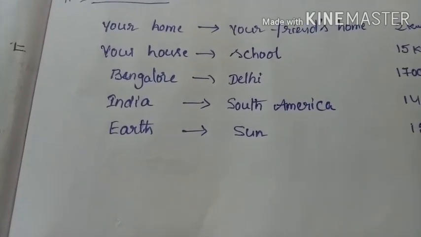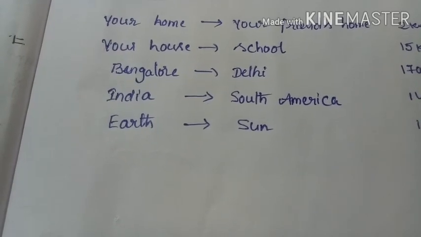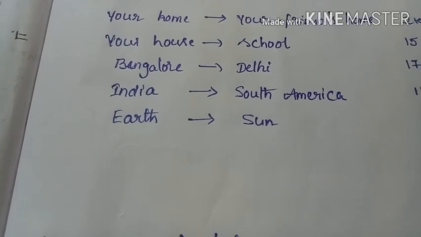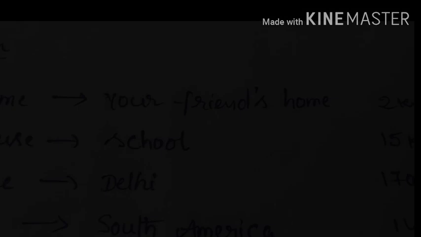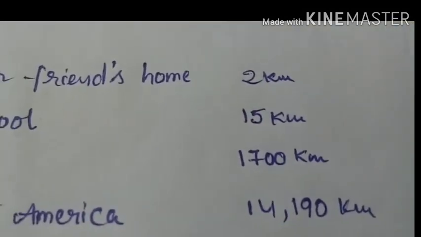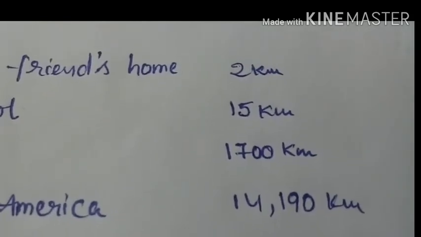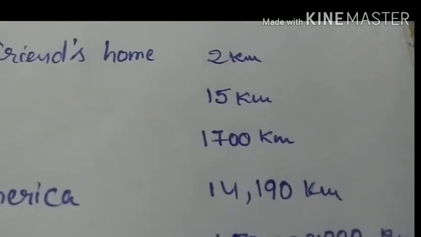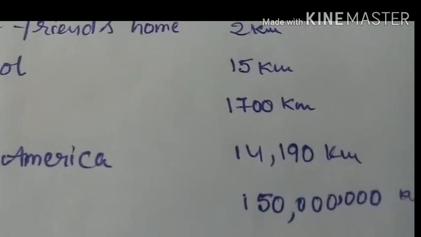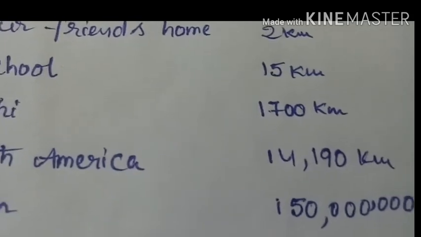Now I am asking the distance from the planet to the sun. It is somewhere around 150 million kilometers. When you look at these numbers, 2 kilometers, 15 kilometers, 1700 kilometers, 14,190 kilometers, 150 million kilometers, these all increase one by one.